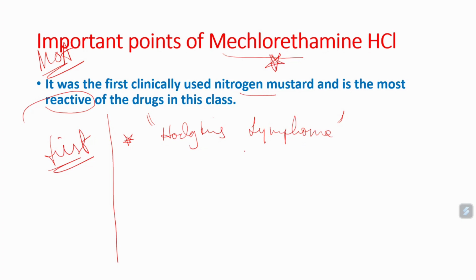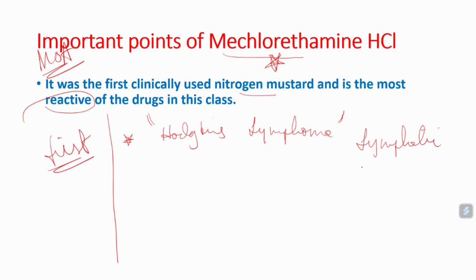You know what Hodgkin's lymphoma is? It is a cancer of the lymphatic system. We have lymph vessels, and we have blood vessels, and in lymph vessels we have lymph nodes. Lymph vessels will be transporting the fluid, along with that the lymph cells, all immune related cells. We have so many cells.